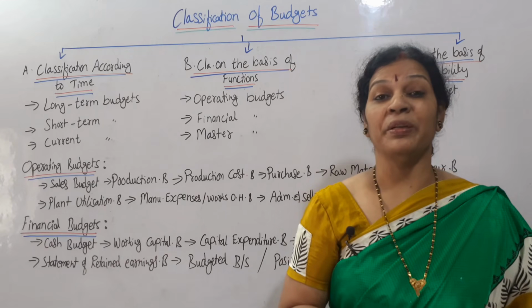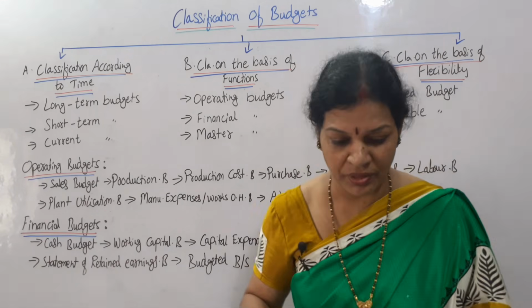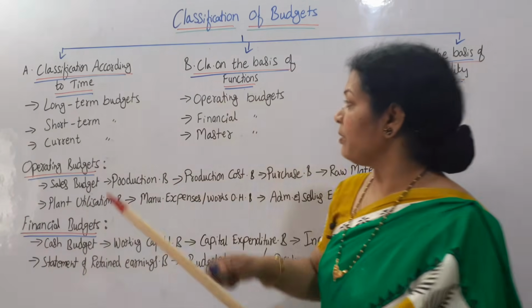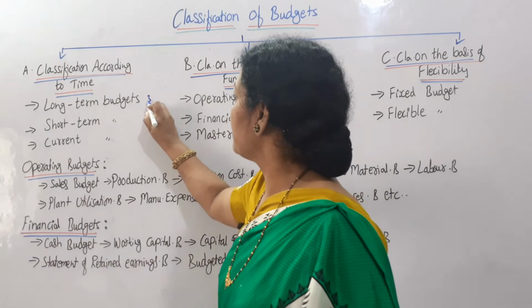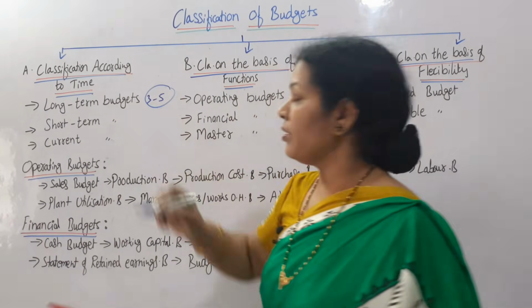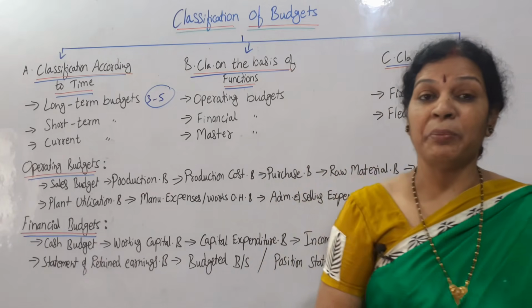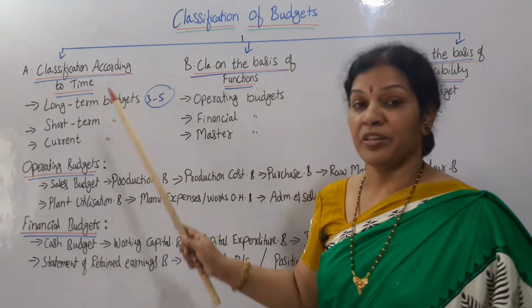How much will be that period? That period will be 3 to 5 years. Long term is 3 to 5 years. For that purpose, when we prepare any budget, that is called long term budget.